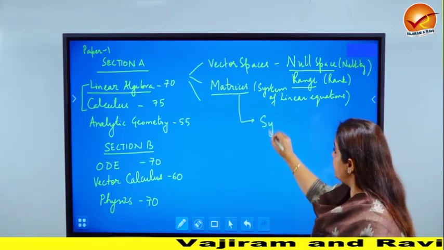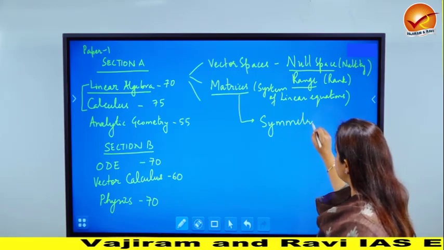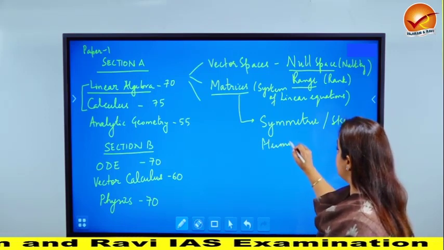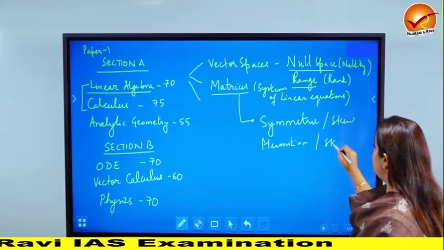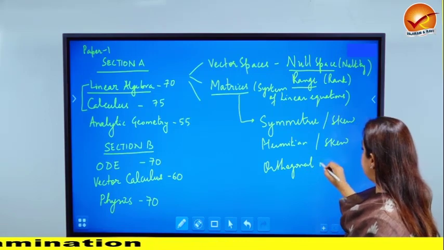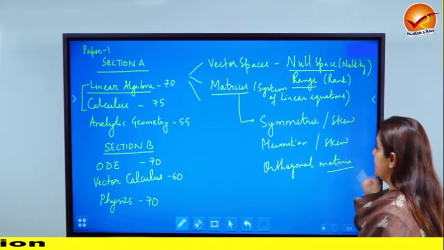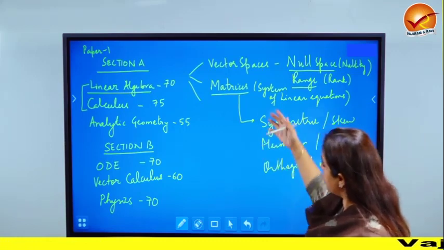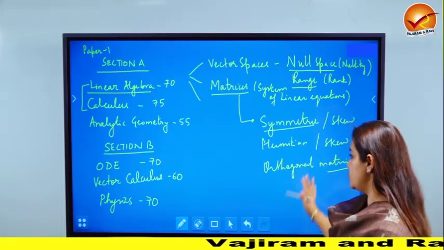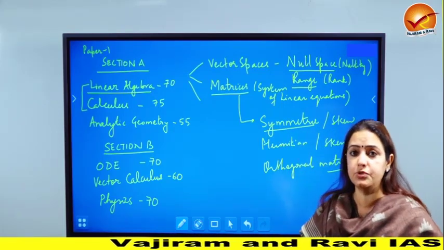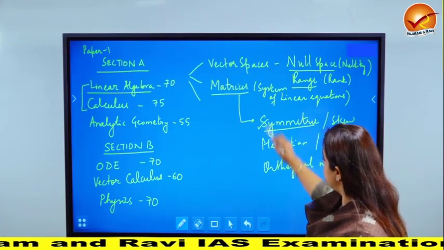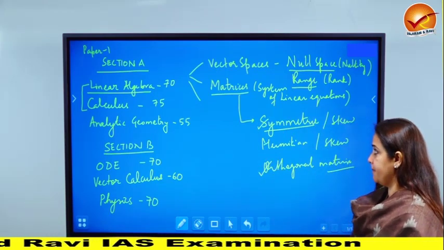So one has to know the type of matrices. So what is a symmetric matrix, for example? What is skew symmetric matrix? What is a Hermitian matrix? What is a skew Hermitian matrix? What is an orthogonal matrix, etc., etc. So the different kind of matrices that we have: diagonal matrices, scalar matrices, symmetric matrices, etc. One has to really know the definition well enough, otherwise you will not be in a position to even start attempting the question. Specifically this year there was a question which comprised of symmetric as well as orthogonal matrices.